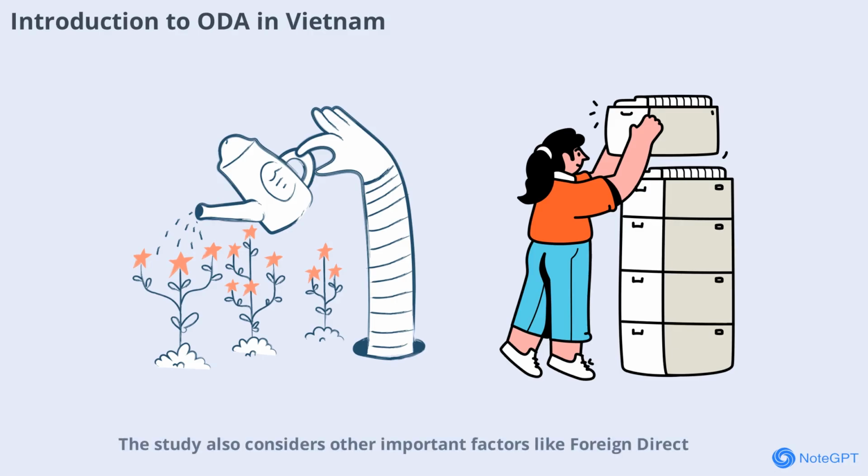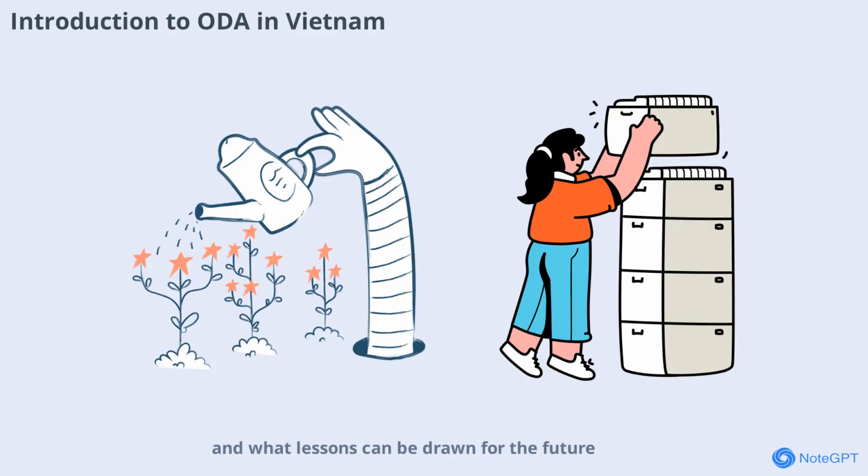The study also considers other important factors like foreign direct investment, FDI, and gross savings as a percentage of GDP. By understanding these relationships, we can see how international cooperation and financial flows have contributed to Vietnam's development, and what lessons can be drawn for the future.